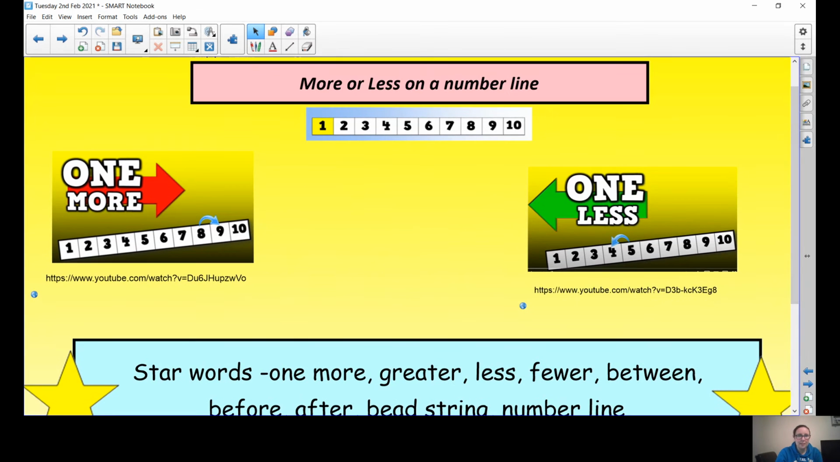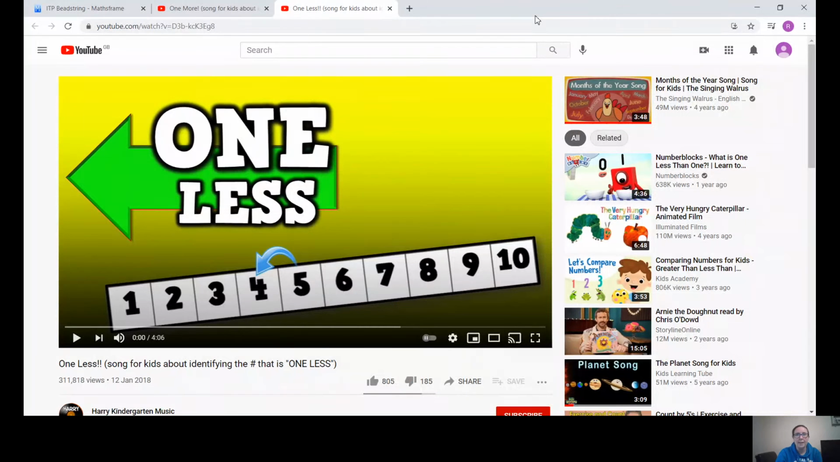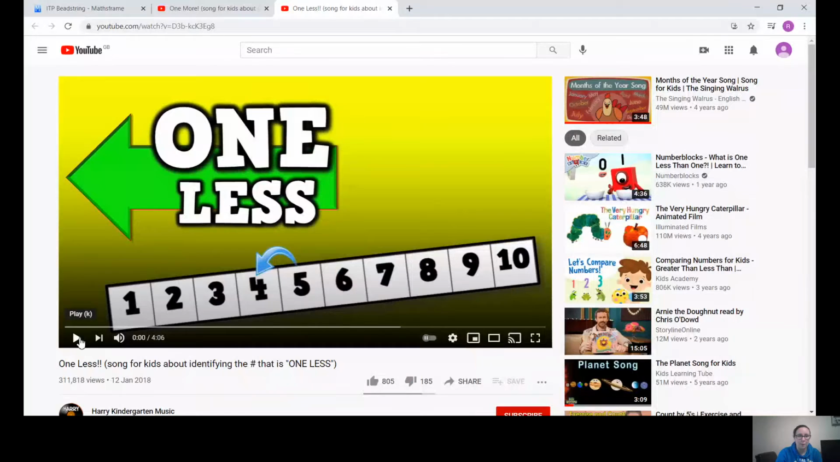So we're going to start our session today by listening to a couple of songs. Now one of those is about one more and one of them is about one less. So here we go. Let's start with the one that says one less. Now just make sure I've got sound on it, otherwise you won't be able to enjoy it. So we'll start with one less. Here we go. See if you can join in with the song.